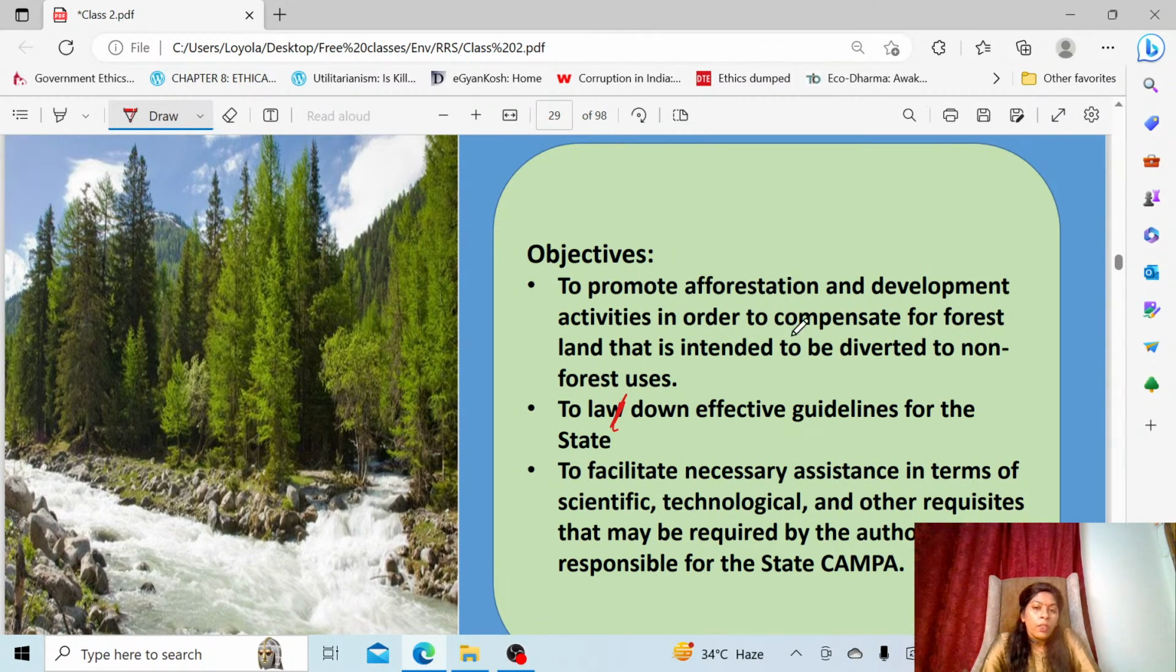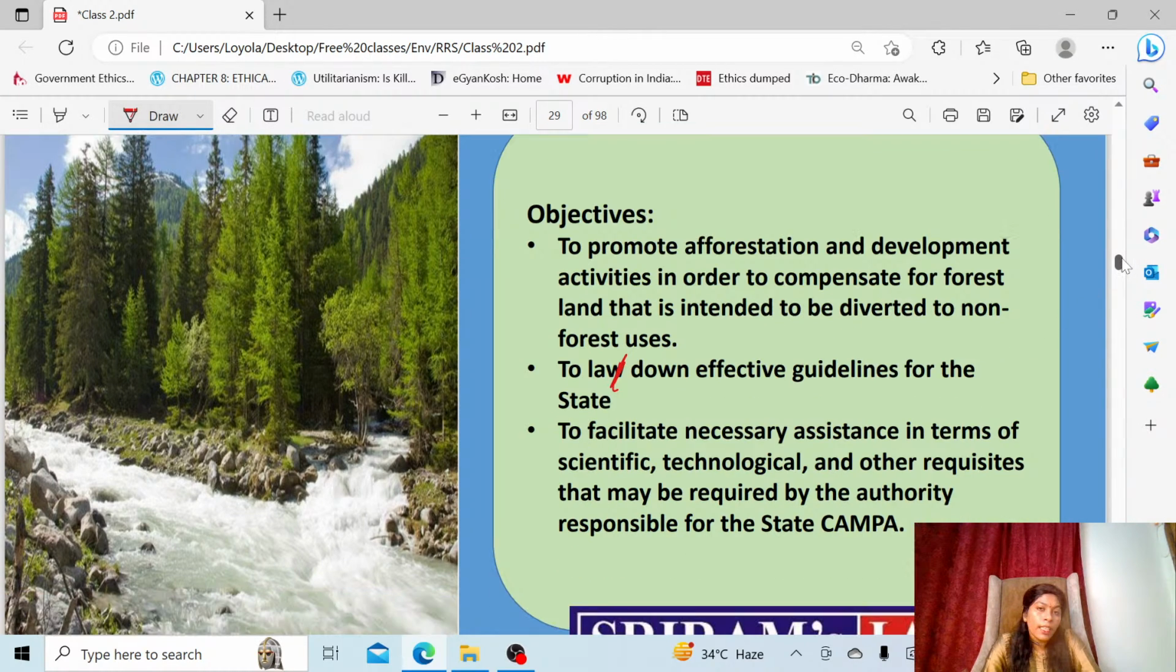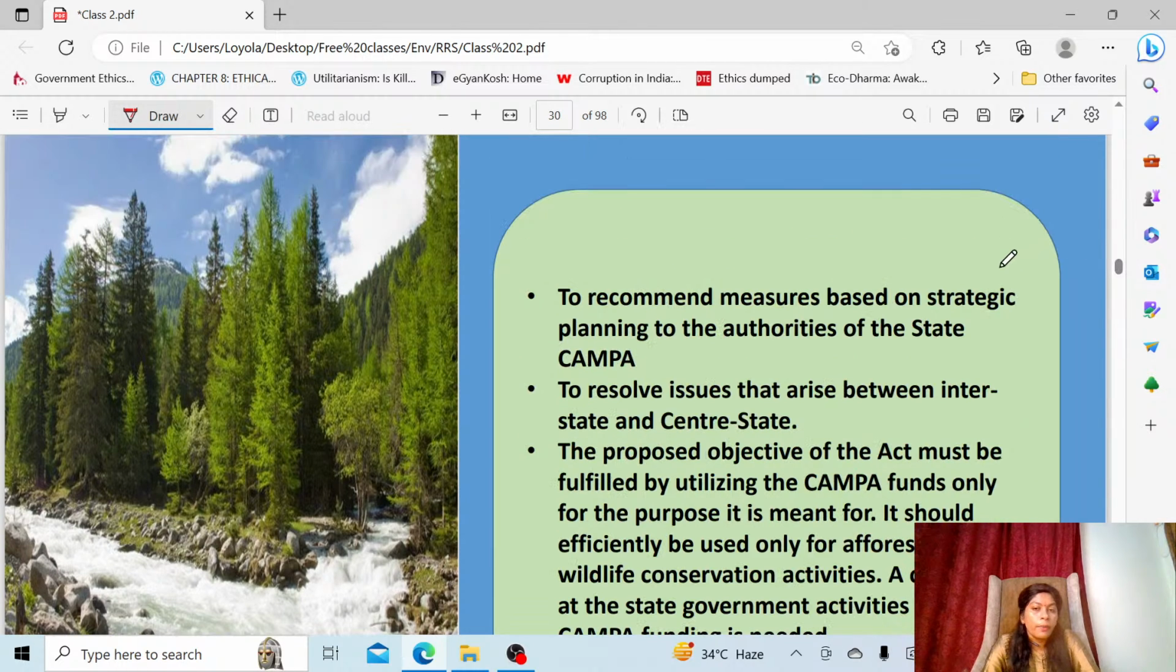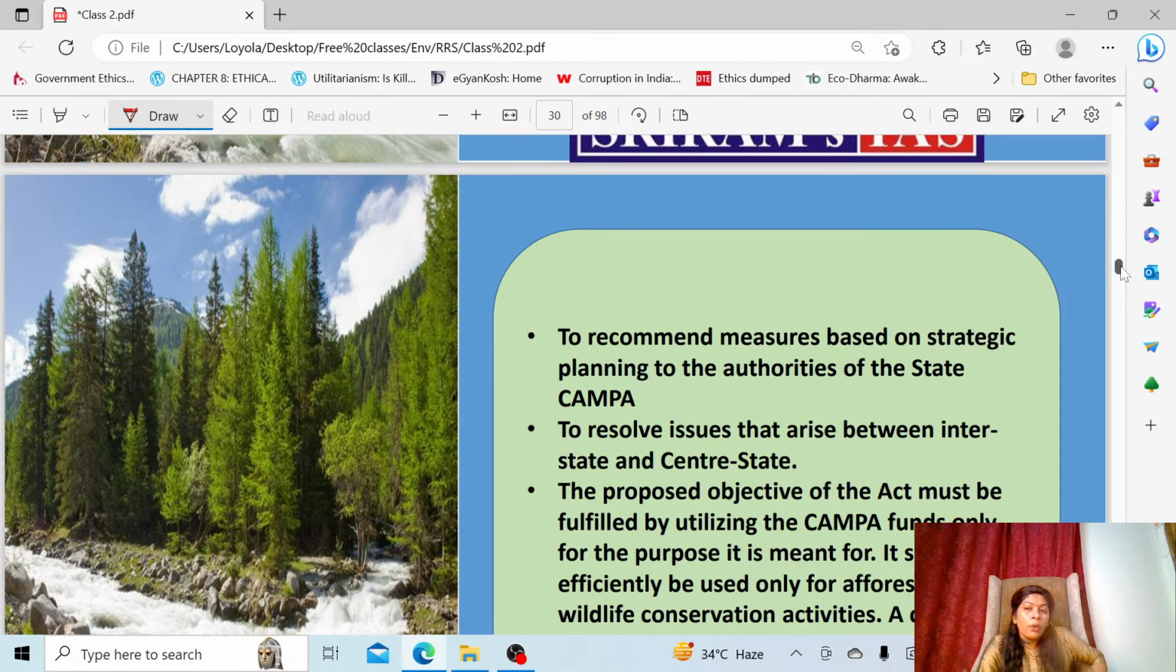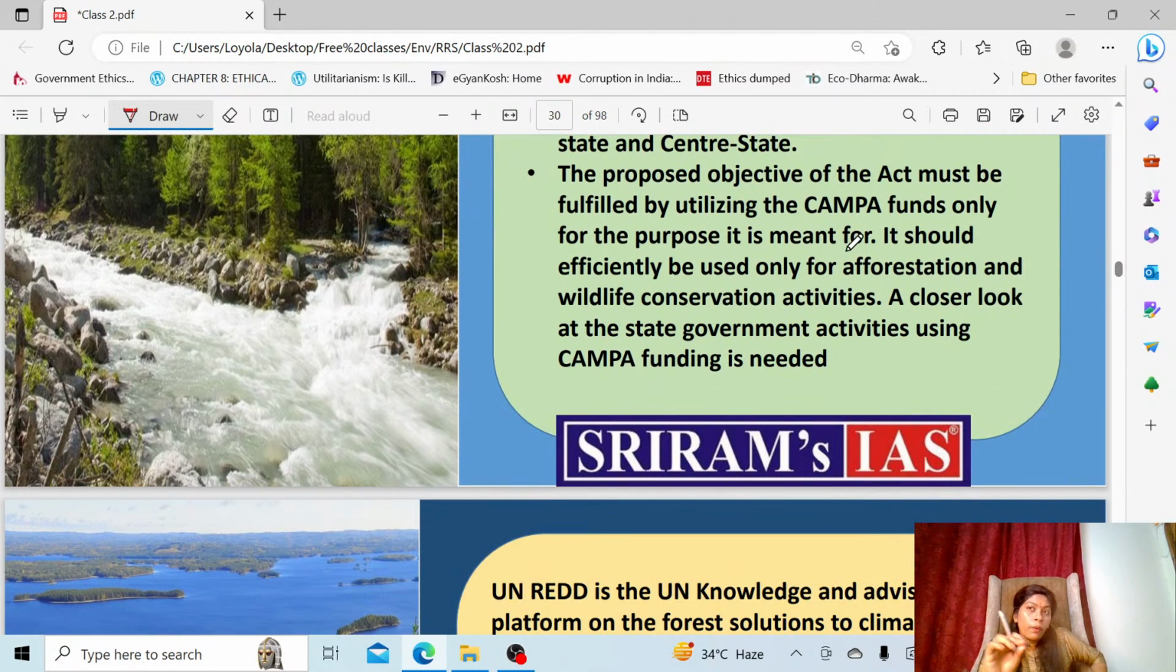Okay, right? For the state CAMPA, the state also has a CAMPA for that. And also the planning, I already told, strategic planning and authorities of the state CAMPA. And to resolve the issues, if any issues arise between two states or between a center and a state, they will try to resolve that issue. So the main objective is to utilize the CAMPA fund only for that purpose for which it is made, only for that purpose for which it is established, not for some other purpose.